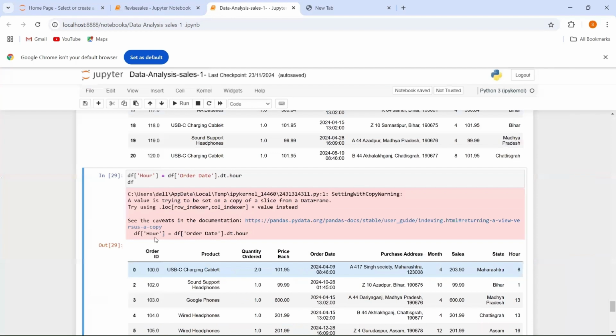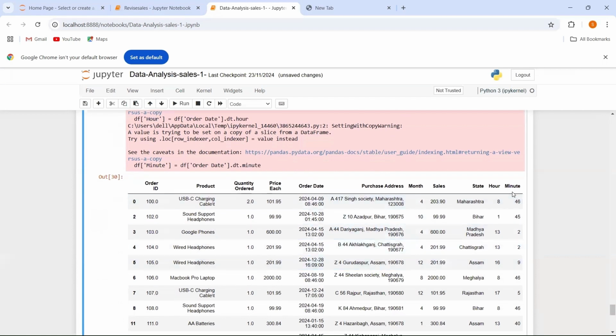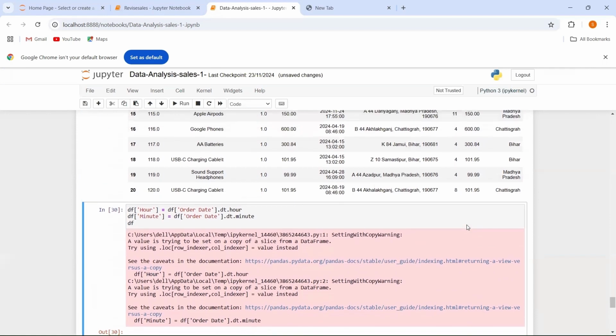Now what am I going to do? You can add the minute values too. So I am going to copy this line and paste exactly this line, and I am going to change the name over here to minute, and here I have to change this to minute like this. And let's see what will be our output. And you can see the minutes: 8 hour 46 minute, 1 hour 45 minute, 13 hour 2 minute, 13 hour 2 minute. You can see 16 hour 9 minute, 8 hour 46 minutes from here.